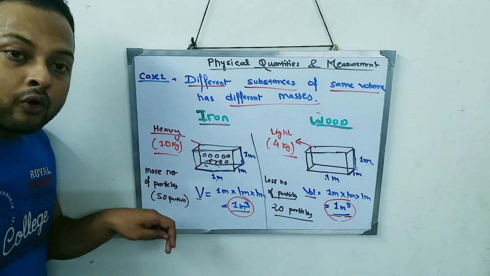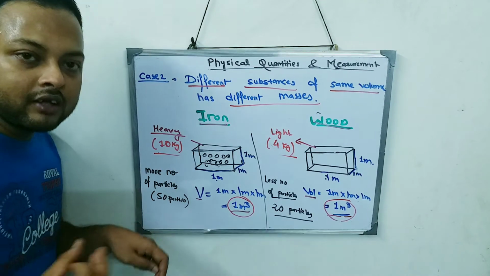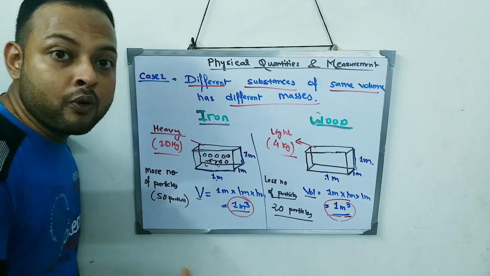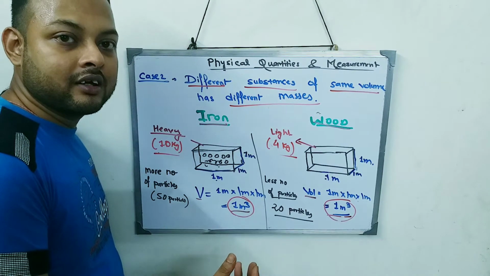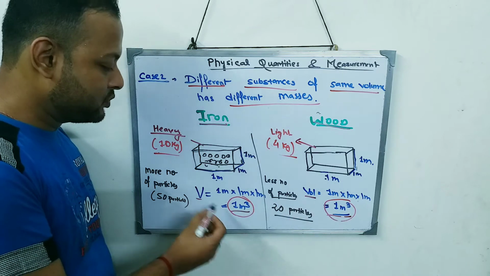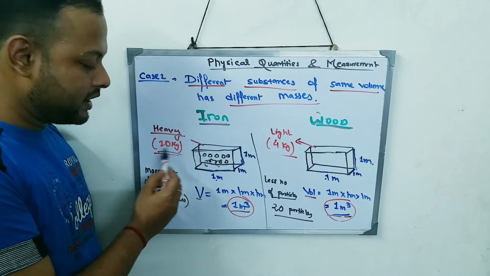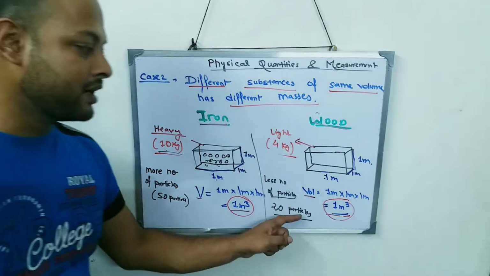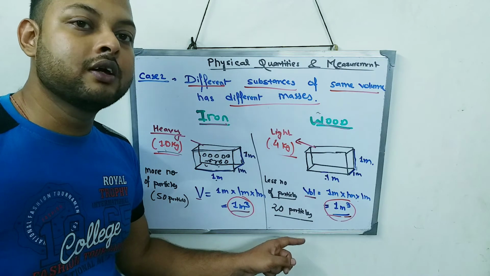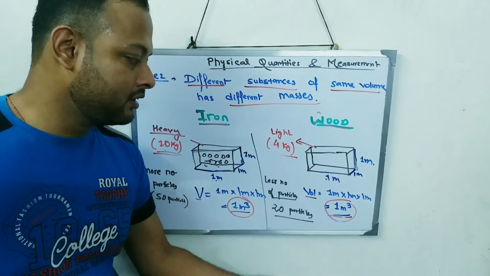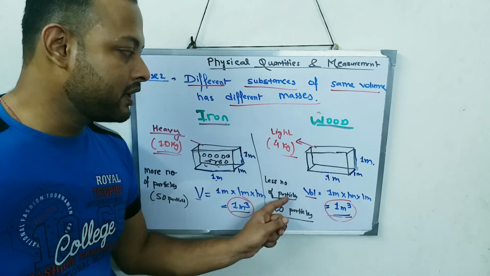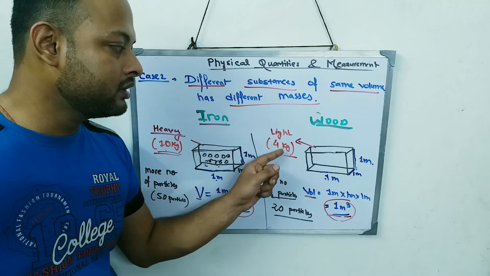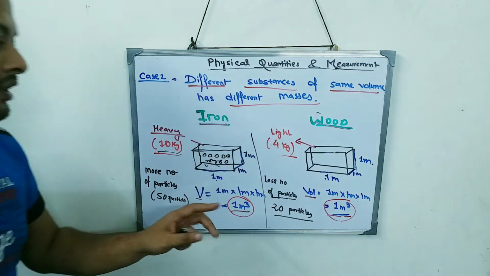So if I have more particles, obviously more particles means more matter. And I told you, if it has more matter, it has more mass. So that is why more mass means 10 kg. And wood has fewer particles, less particles means less matter, and less matter means less mass, only say 4 kg. So this is the reason behind it.